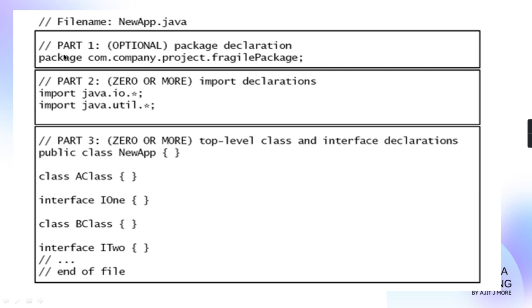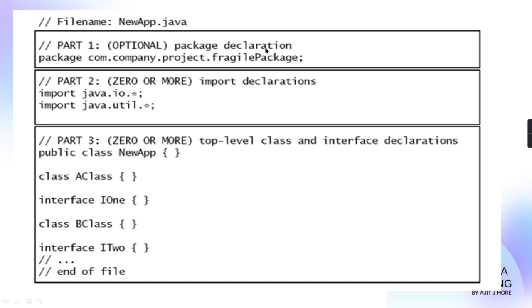Now from this, what you can observe: if there is a package statement, it has to be the first statement only. Don't worry, this is not any complicated thing. It is just a dot separated path. It is saying com is a folder. In that folder, there is a company subfolder. In company subfolder, there is project subfolder. In that, there is a package subfolder. And in that folder, all these classes and this source file are stored.